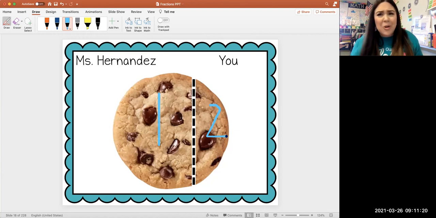No, that is not okay, Ms. Hernandez. That is not fair, right? So would the way that I partitioned this chocolate chip cookie represent equal or unequal? What do you think?